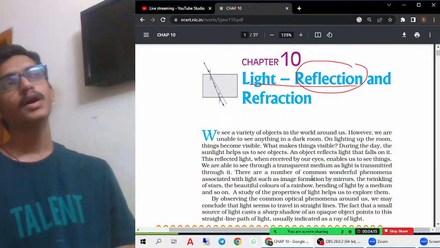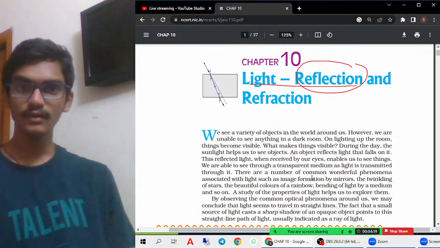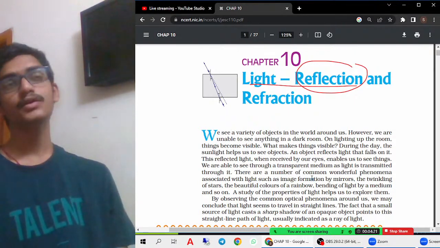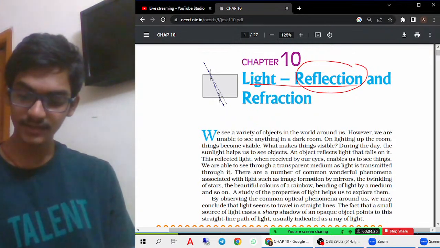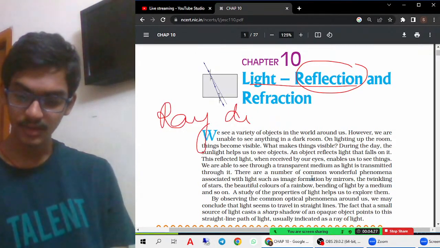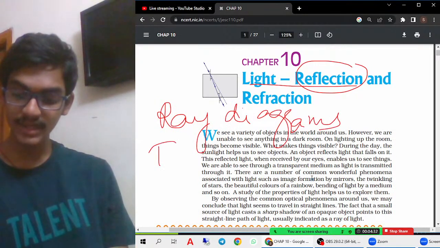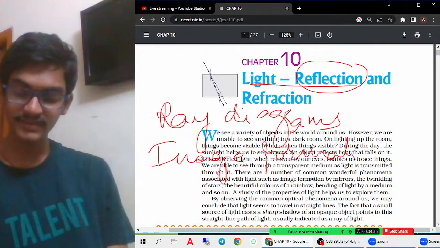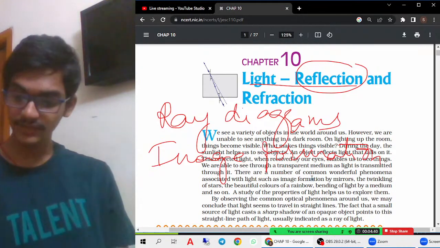We are also going to see the different uses of these mirrors, and before uses we are mainly going to see the ray diagrams. The ray diagrams are very important in this chapter. Then image formation, how the image is formed when we keep the object at different positions, that also we are going to see.